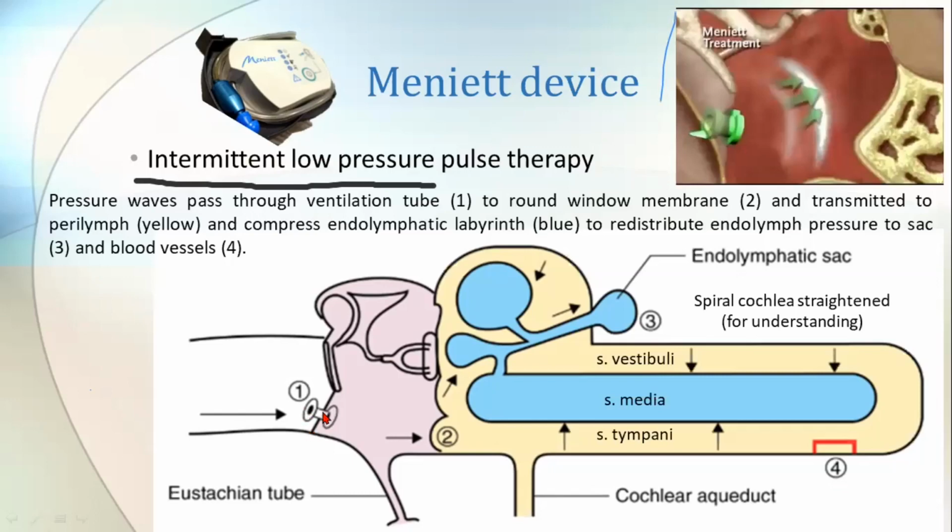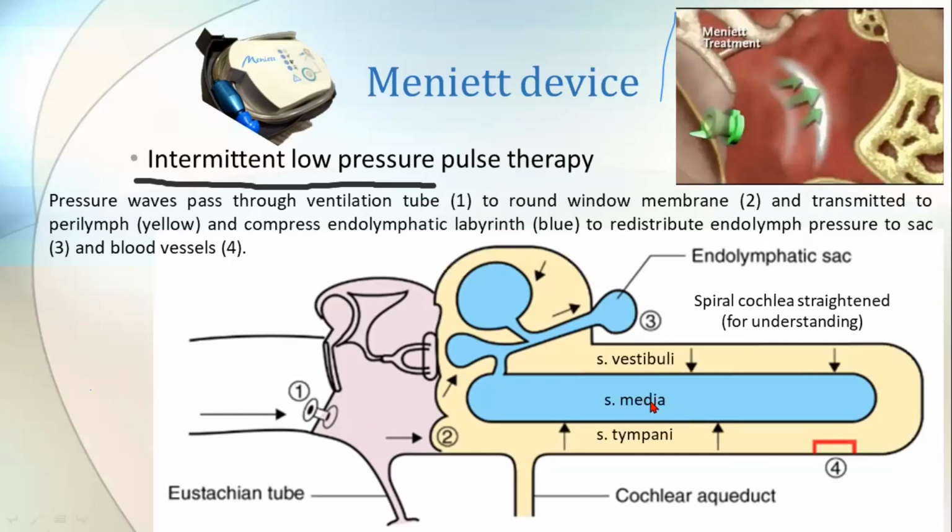You can see a grommet over the tympanic membrane. Through this grommet, the intermittent pressure waves are sent into the middle ear and then to the round window area. These low pressure waves will put pressure from the perilymph onto the endolymphatic membrane, so counter-pressuring the pressure from inside.